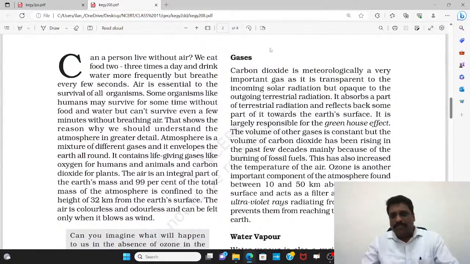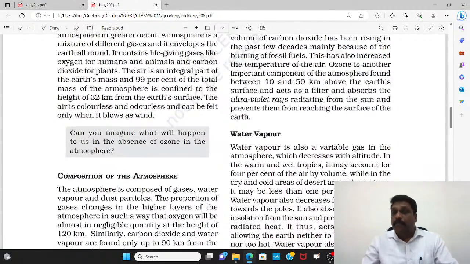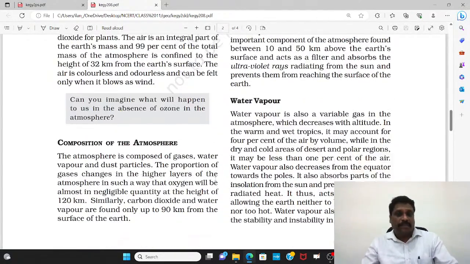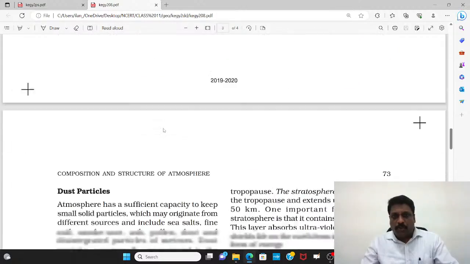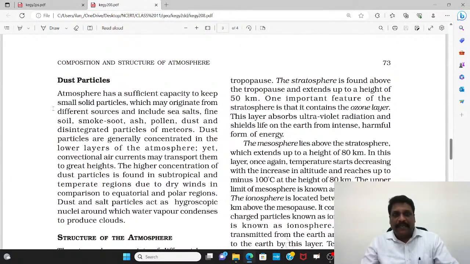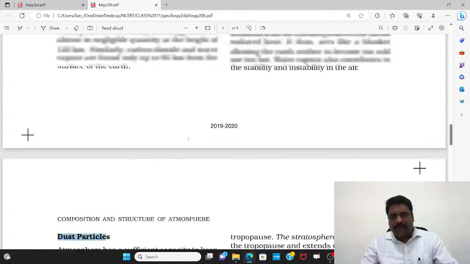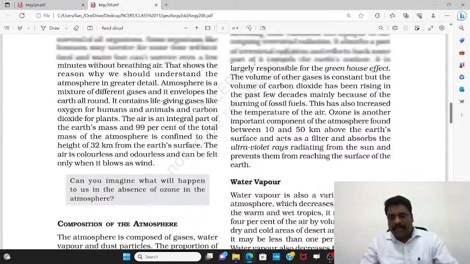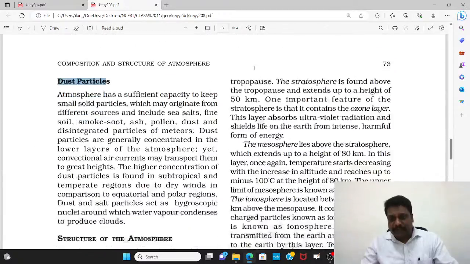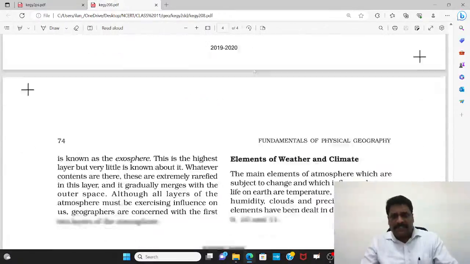So NCERT also explained the role that is played by carbon dioxide. Carbon dioxide plays a very important role in maintaining the temperature of the earth. Apart from carbon dioxide, it also talks about water vapor, dust particles, etc. Right? But the only thing is, apart from these gases, my dear friends, right? These gases, right?